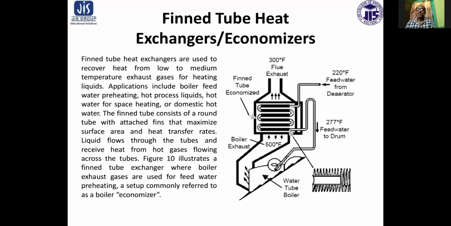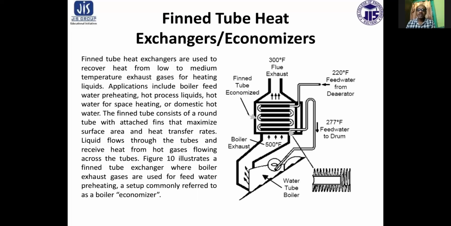Another type of economizer or heat exchanger is called the fin tube heat exchanger or economizer. Fin tube heat exchangers are used to recover heat from low to medium temperature exhaust gases for heating liquid. Applications include boiler feed water preheating, hot process liquid, hot water for space heating, or domestic hot water.